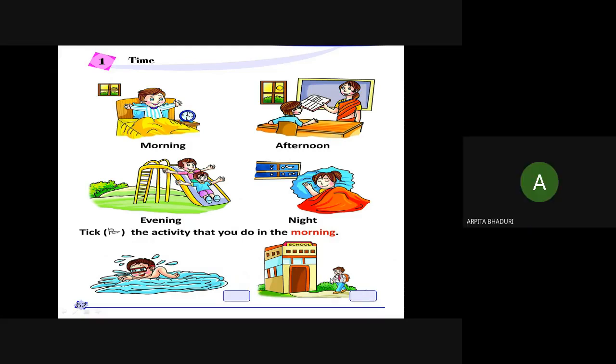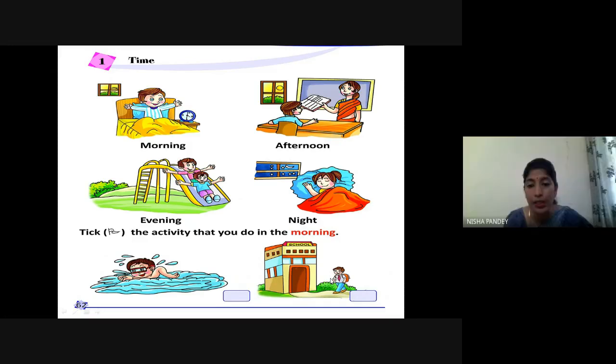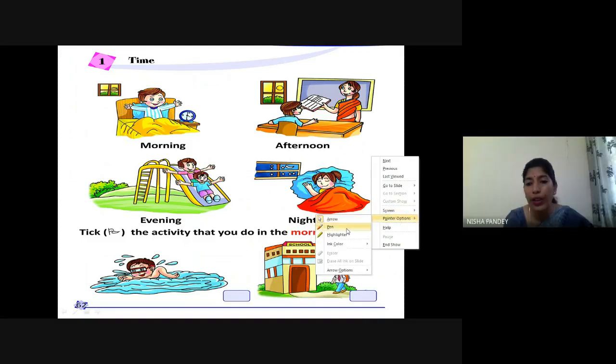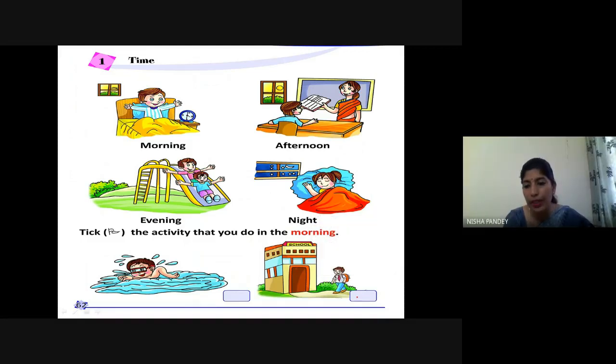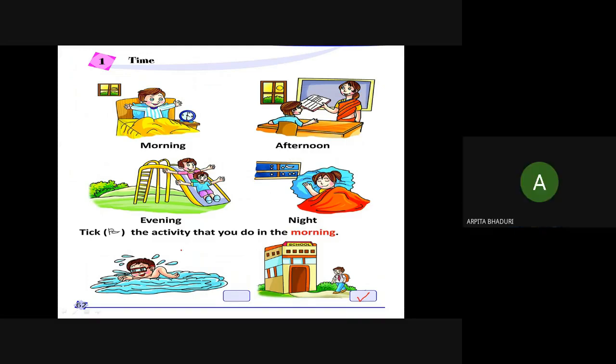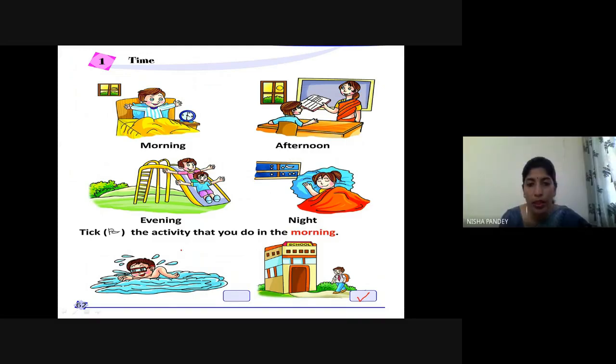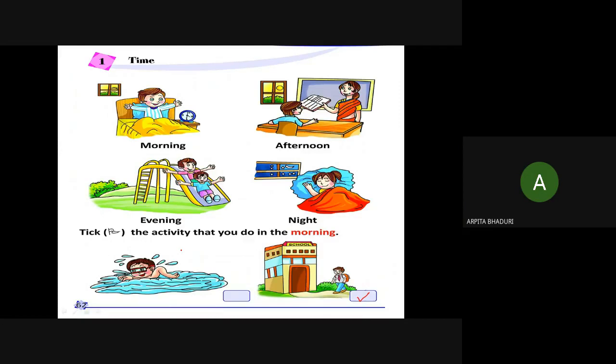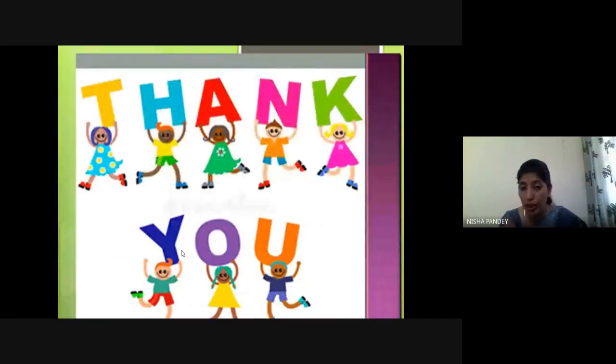Ma'am, go to school. Yes, we go to school. Yes, ma'am. Shall we take this? Yes, ma'am. Okay. So yes, you are correct. We go to school. We don't have so much time to go to the swimming pool and swim every day, right? Yes, ma'am. We can go on Sundays, but not every day. Ma'am, in the afternoon we can go. Yeah, in the afternoon, in the evening time, you can go in the summer, right?